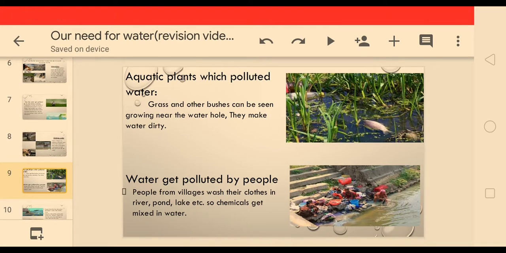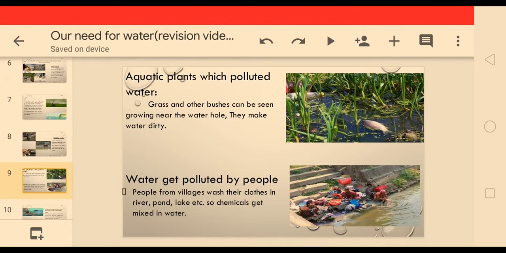Okay, so because of these plants also water gets polluted, and water gets polluted by the people. As you can see now, animals are also responsible for water getting polluted, plants also responsible, but more than these, human beings are responsible. How? Let us learn.